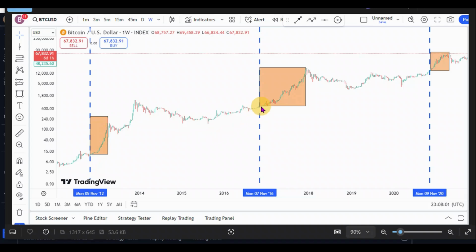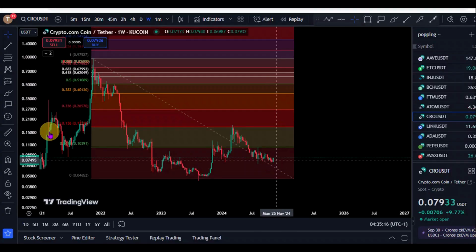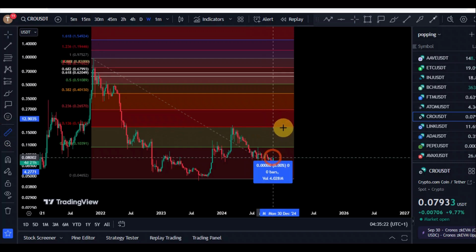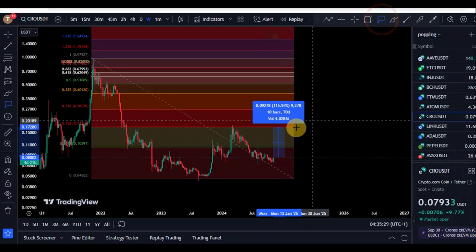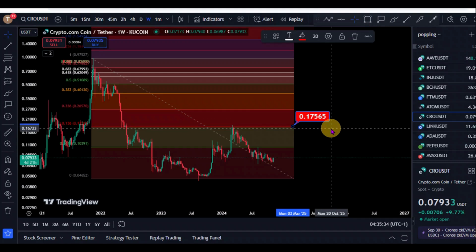We saw the same thing happen in November in 2016. It happened in 2012, and after 2020 also. After every election, we have seen a pump, and if that happens as predicted, then expect another massive pump for CRO, especially towards those highs. So we could see another massive push right here for CRO of about 100% plus. So the minimum we are expecting is to see CRO push towards those highs which we had in 2024. Minimum, take note, in November, towards those 17 cents level.